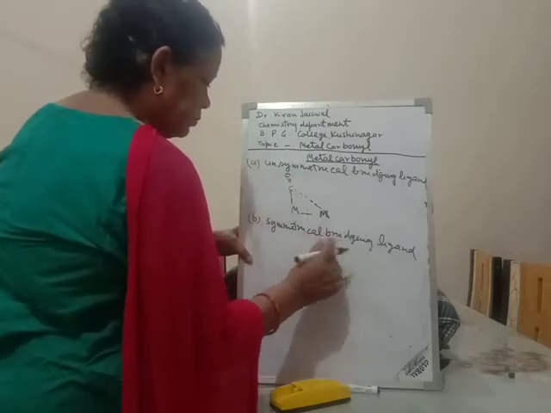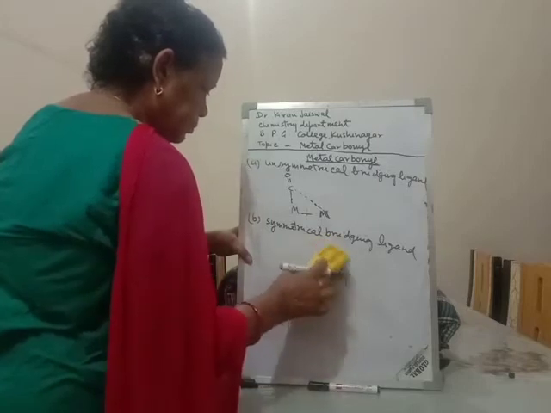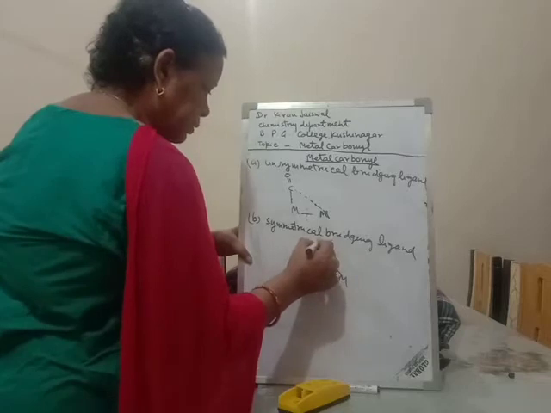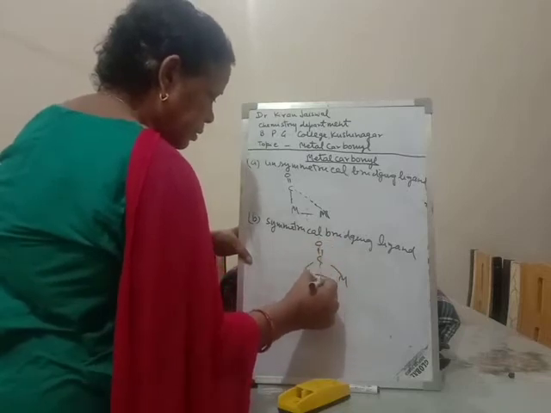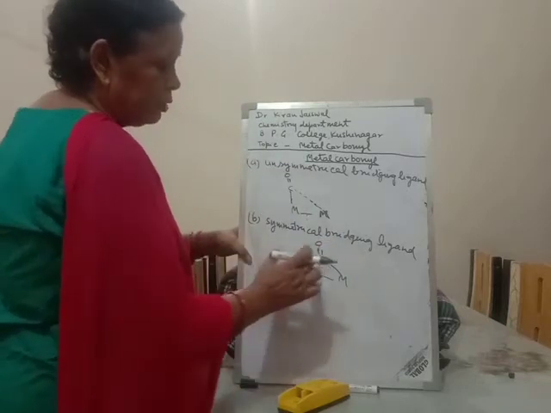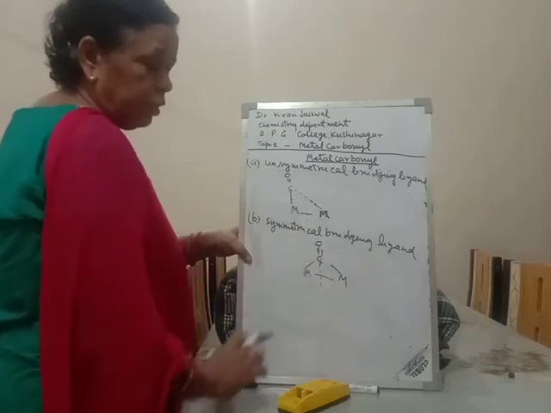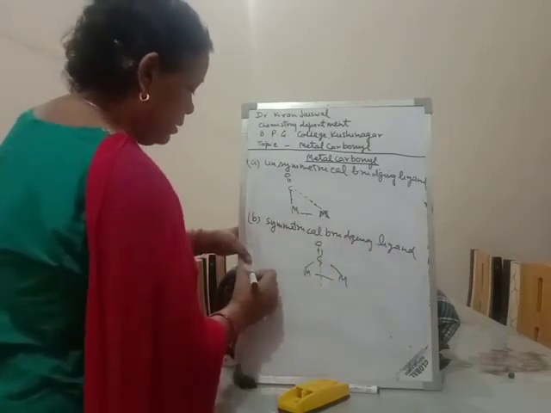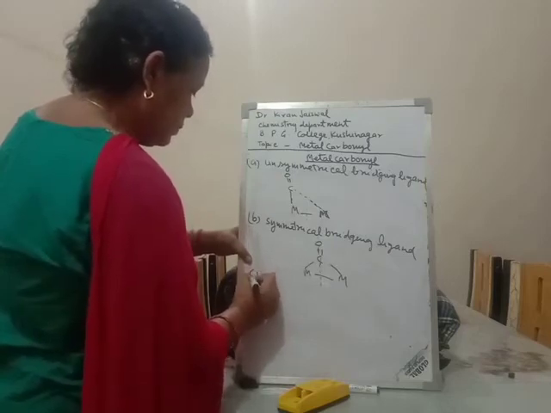If we cut this, the two portions will be the same. The two halves will be equal. So this is the symmetrical bridging ligand, and C is the triply bridging ligand.